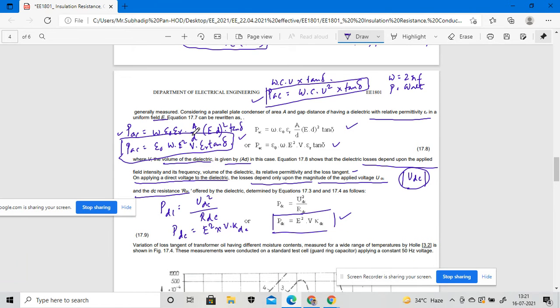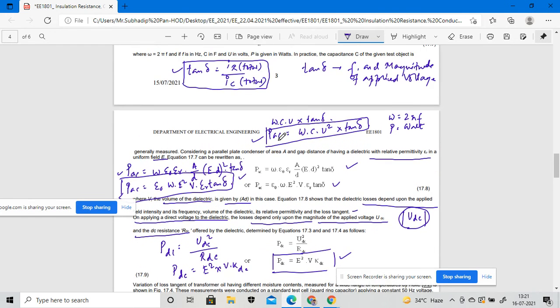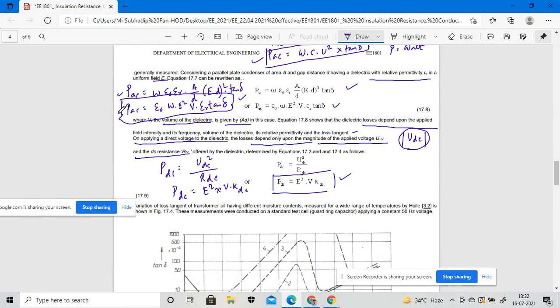Is it understandable? So for the first equation we are considering alternating voltages, and for this equation we are considering DC, that means direct current voltages, and the power for an applied direct voltage will be taken into consideration.